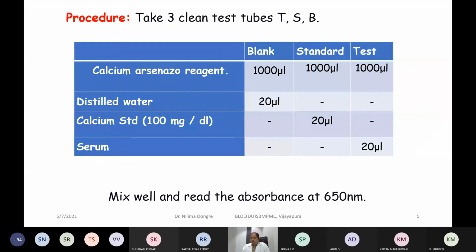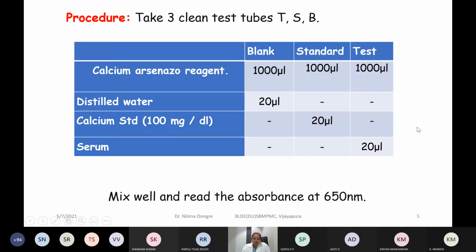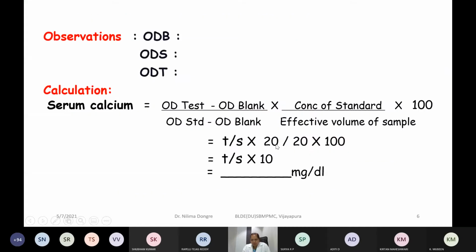That is total volume becoming 10. So 9 plus 1 becomes 10. So 1 ml is diluted to 10 and hence the effective volume of the sample will be also diluted. It is not exactly 1 ml and hence this is important. Depending on the procedure, you have to calculate effective volume of the sample used here. But now in this procedure of arsenazo III, we are taking directly 20 microliter sample and hence it remains 20.